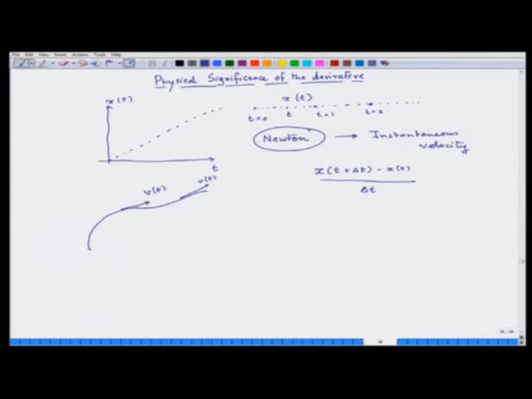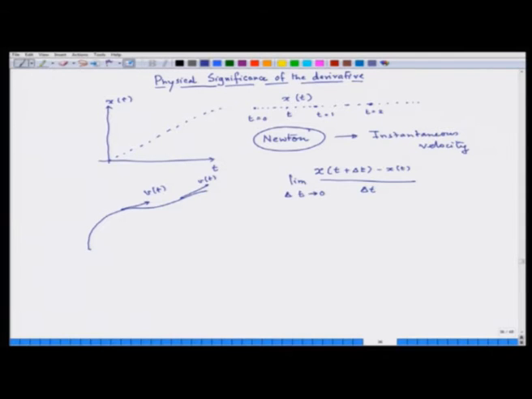Now, what Newton said is that I want to look at it only at a given point, so at the point t. So, what I do is I keep on decreasing my time interval delta t. Hence there first came in the concept of limit, where he is talking about what happens to this ratio as I make delta t smaller and smaller and smaller.